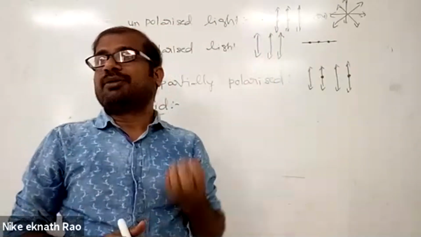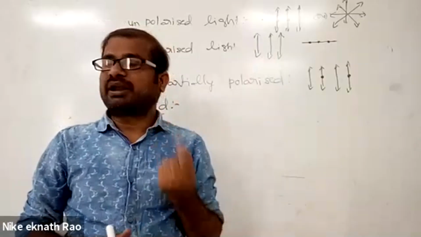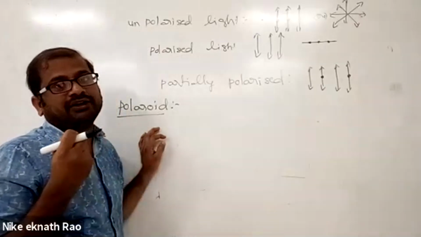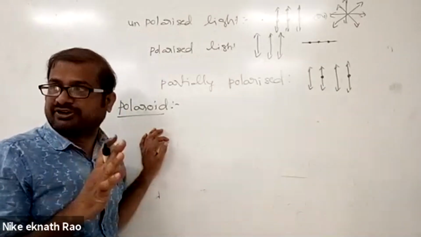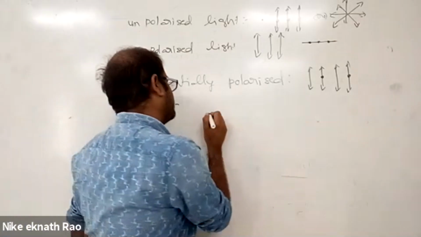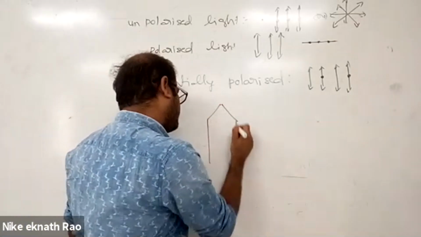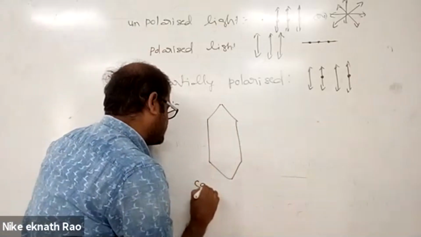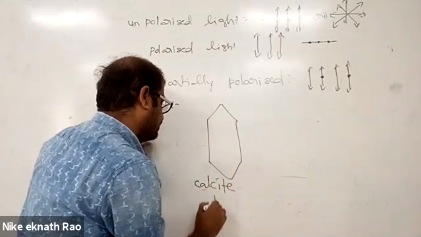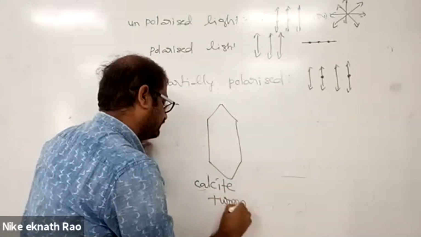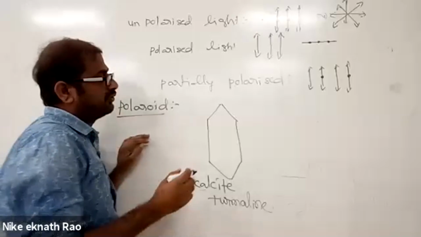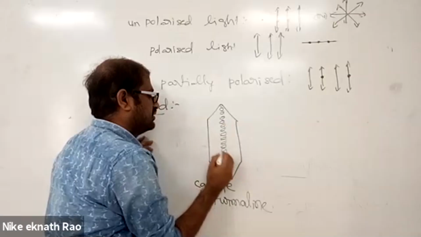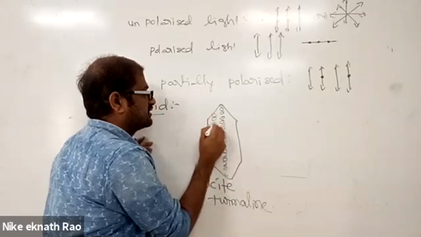What are polarized sheets? Polarized sheets are specially designed thin plastic materials which absorb some of the light, and the remaining components of light are transmitted. They are made up of specially designed materials, such as tourmaline crystal and calcite crystal. These are the names of these materials: calcite, tourmaline. In these, molecules are there, and the structure of these materials is such that